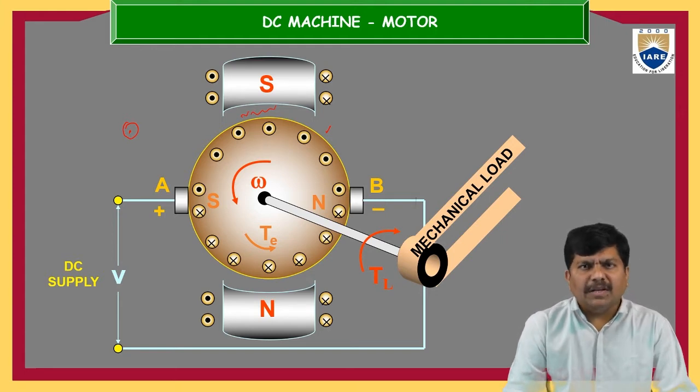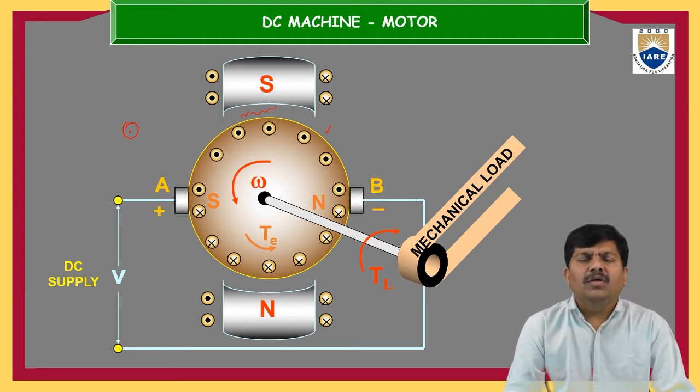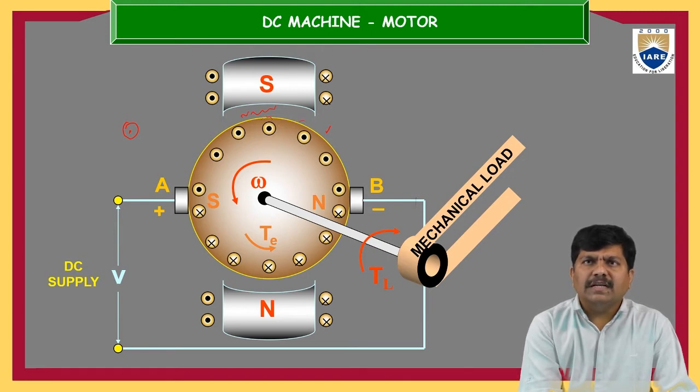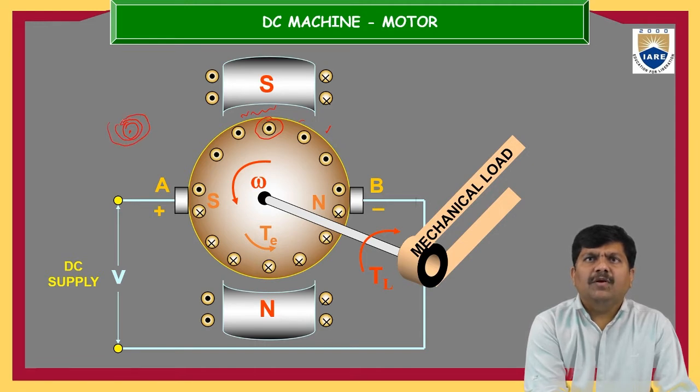With the help of this Ampere's right hand thumb rule, we are going to identify the direction of the magnetic fields. If you take this conductor, let us assume I'm going to talk about this conductor here. It has its own magnetic field. This is the direction of the magnetic field produced by the conductor, and the main magnetic field is produced like this.